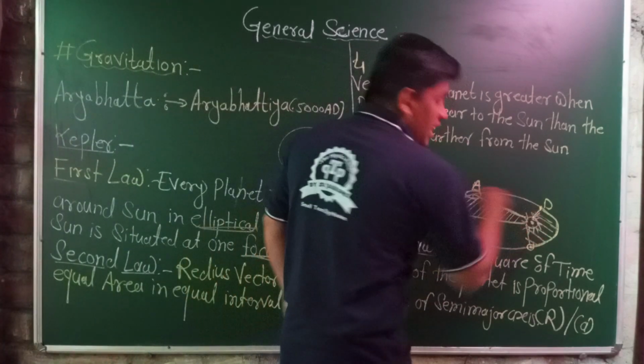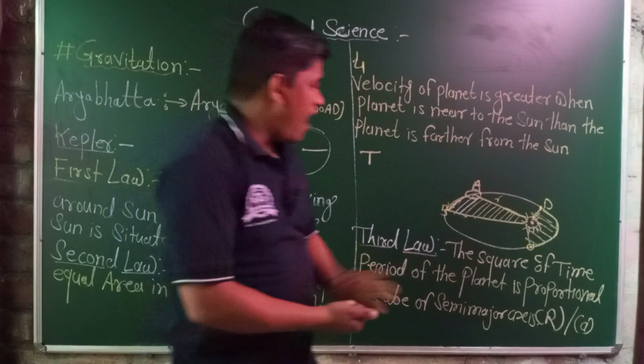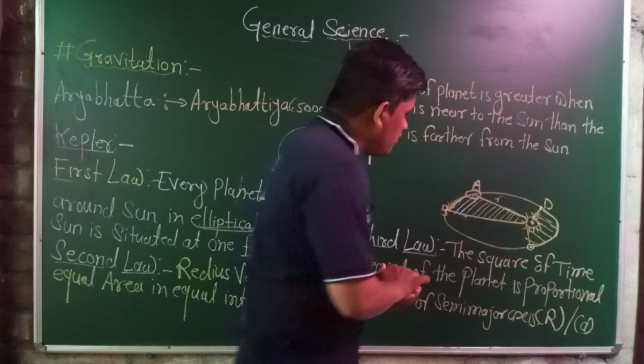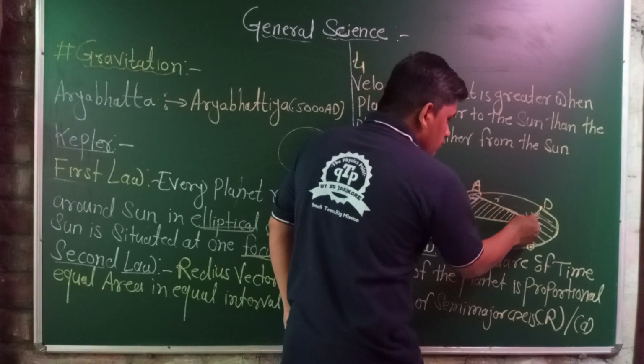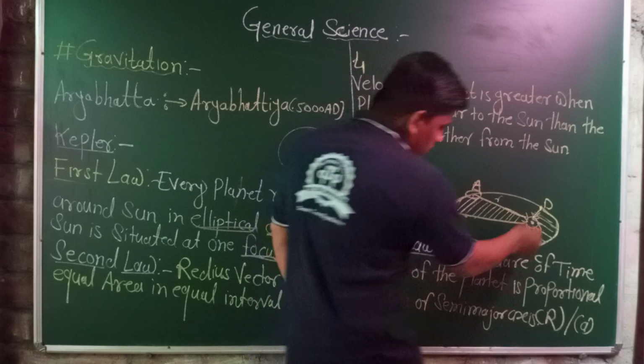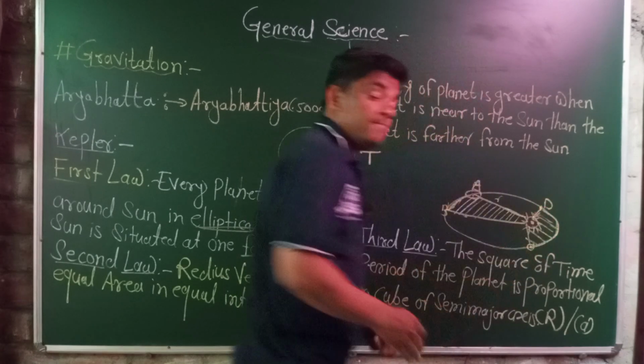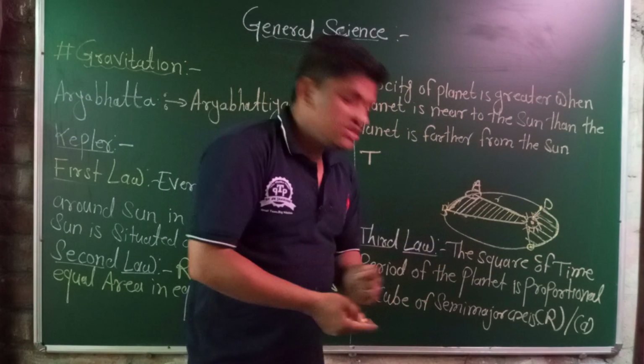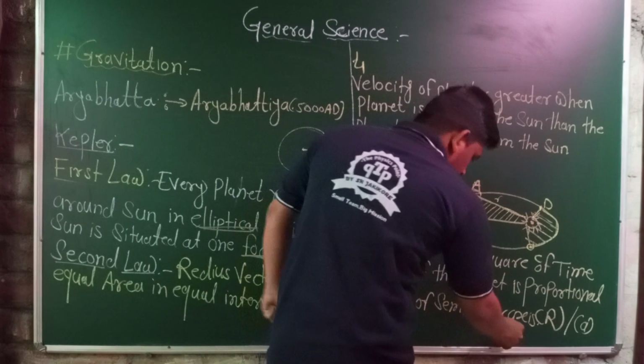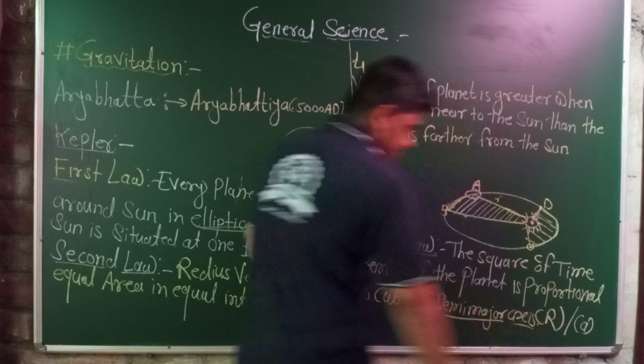But an ellipse has two foci, and the radius changes. The distance from A to the sun will be different, and the distance from C or D to the sun will be different. These are continuously changing, and that's why we call it the semi-major axis.